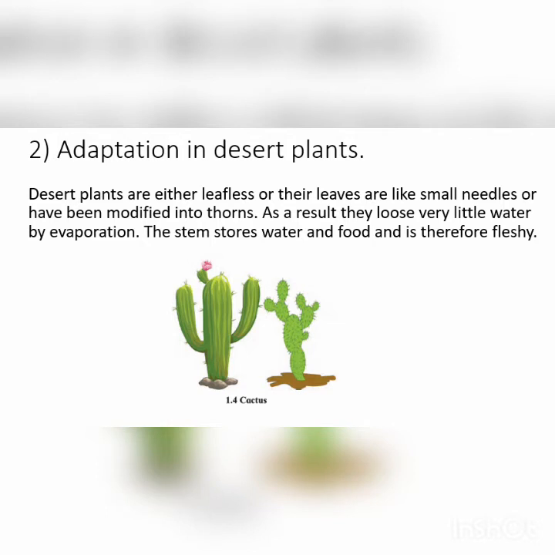Second one, adaptation in desert plants. Desert plants are either leafless or their leaves are like small needles or have been modified into thorns. As a result, they lose very little water by evaporation. The stem stores water and food and is therefore fleshy. Cactus is one of the examples of adaptation in desert plants.